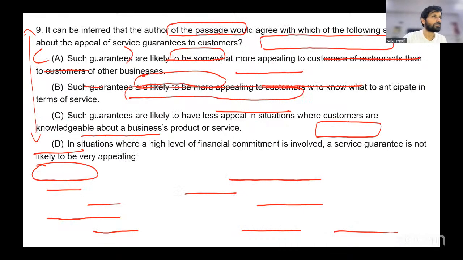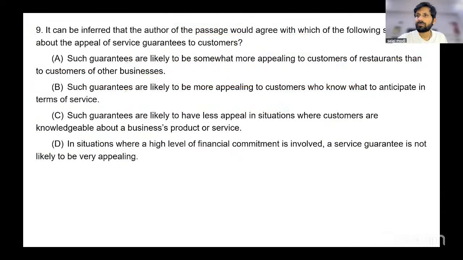Now, it can be inferred that the author of the passage would agree with which of the following statements about the appeal of service guarantees to customers. Right? We understand in a lower price restaurant, not so much of an appeal.